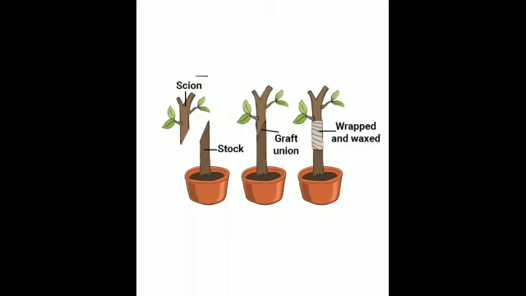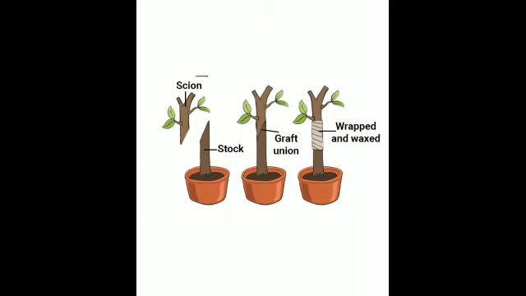It is done in such a way that the cambium of both the stems come in contact with each other, that is the inner tissue that is present inside them. It is tied and wrapped around so that the cambium, the tissue inside them, come together. And what happens? What is cambium? Cambium is the tissue which has cells which actively divide, which grow very fast. Is that clear?